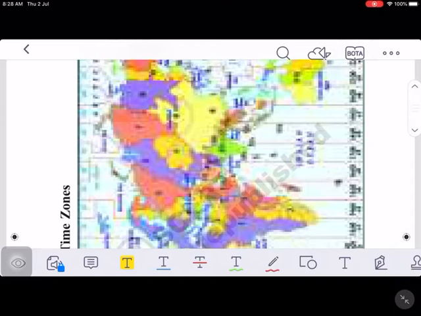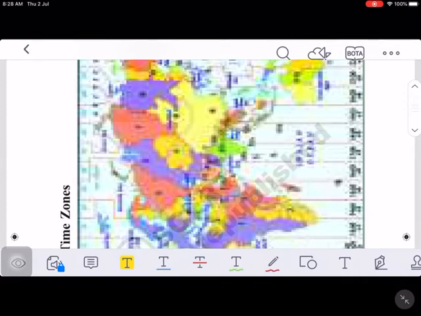Each country has its own standard meridian, and the time at that meridian is followed by the whole country. For example, the standard meridian of Pakistan is 74 degrees 22 minutes and the standard meridian of Japan is 135 degrees east longitude. Countries which have a large number of longitudes passing through may divide their country into more convenient time zones. For example, Russia, which is the largest country, has 11 time zones and USA has 9 time zones.